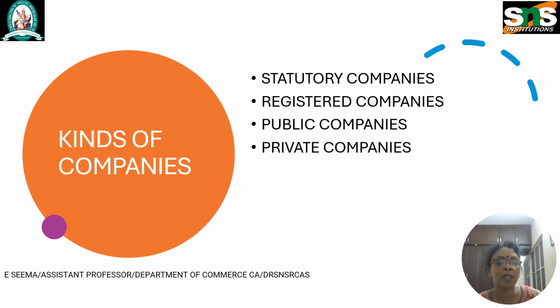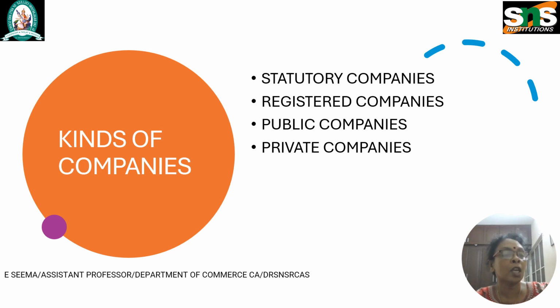And next one is about private company. Private company means, according to section 2 subsection 68 of the Companies Act 2013, a private company means a company having a minimum paid up capital of 1 lakh rupees or such higher paid up share capital as may be prescribed and which by its articles restricts the right to transfer its shares. These are the features of private company.